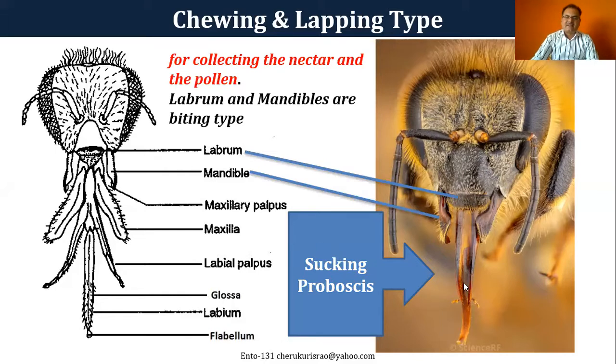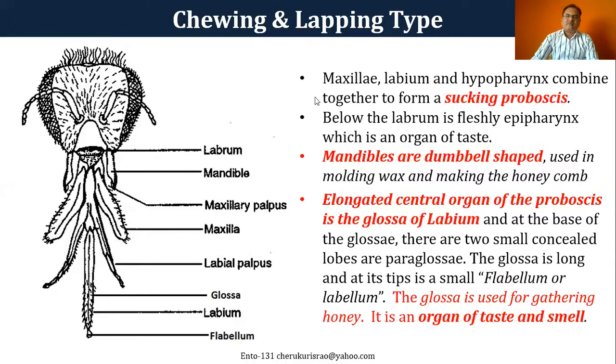Here you can see the one which is extremely important. This is the glossa. And this is another kind of description. You can see on the left side the picture. The labrum, upper lip, and the mandibles, very strong mandibles, are dumbbell shaped, and these mandibles are extremely useful for molding the wax.